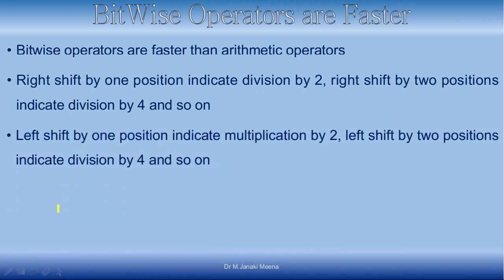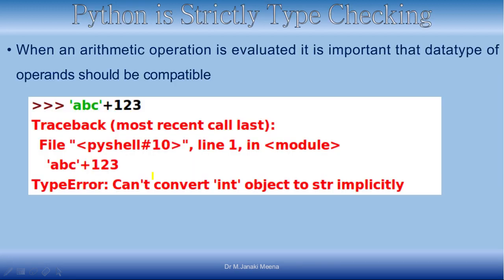Similarly, left shift by 1 position indicates multiplication by 2, and left shift by 2 positions indicates division by, sorry, it's multiplication. There is a mistake. I will correct it before I upload it, right? So it indicates multiplication by 4, and so on, right?